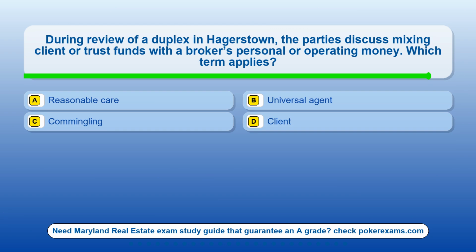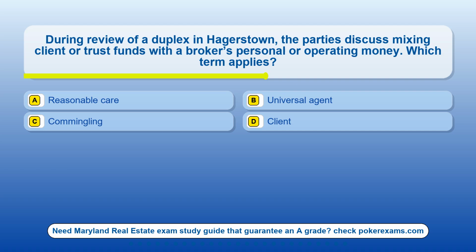Question 17. During review of a duplex in Hagerstown, the parties discuss mixing client or trust funds with a broker's personal or operating money. Which term applies? Option A, reasonable care. Option B, universal agent. Option C, commingling. Option D, client.